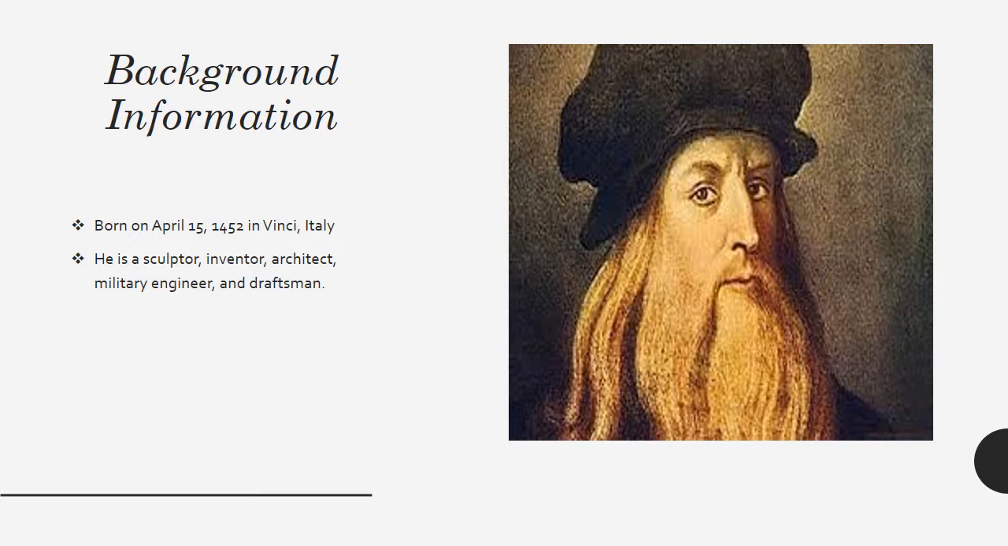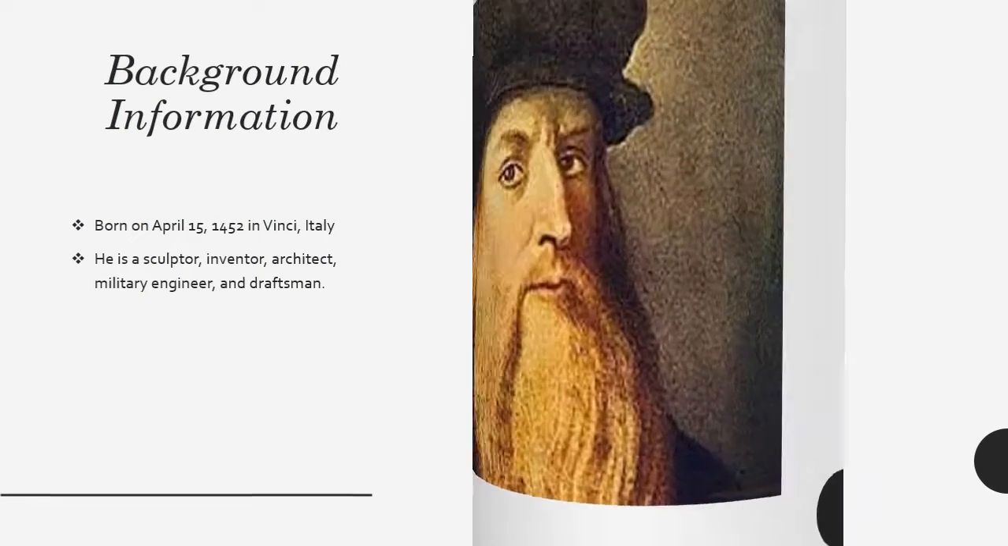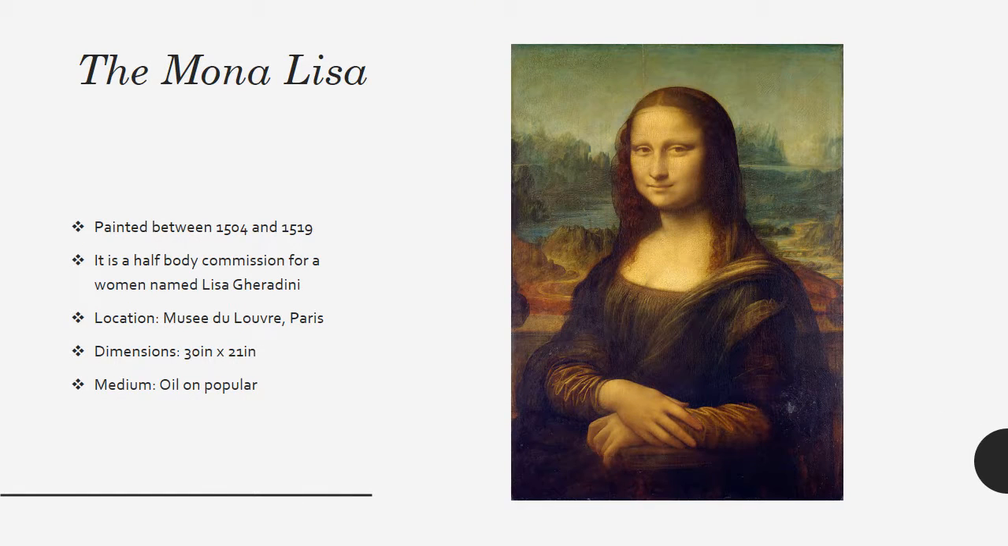And that is a picture of Leonardo da Vinci. The Mona Lisa. The Mona Lisa is quite possibly the most well-known piece of painted artwork in the entire world. It was painted between 1504 and 1519 and is a half-body commission for a woman named Lisa Guardini. Her husband, Francisco del Giocondo, requested the work by Da Vinci just after the turn of the century. It is perhaps the most studied piece of artwork ever known.